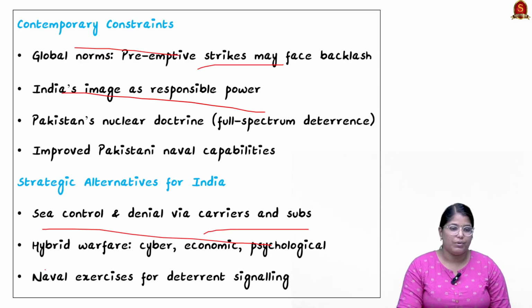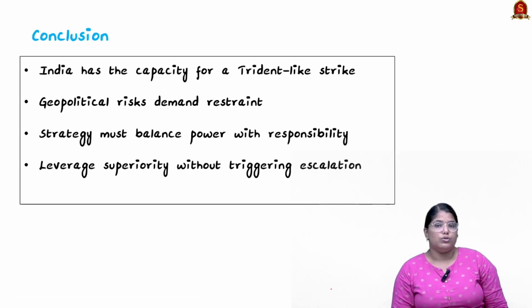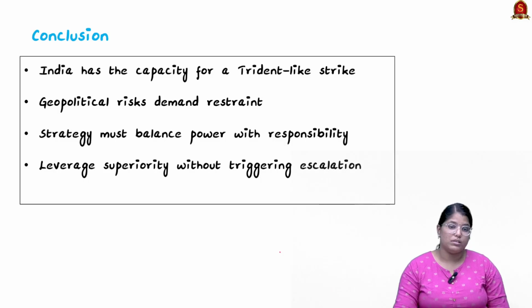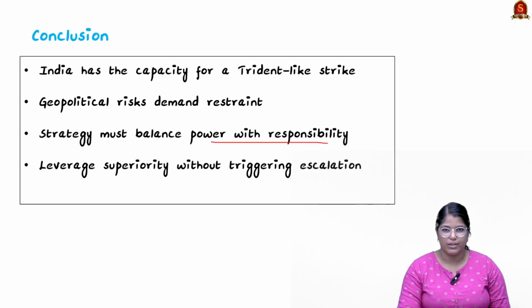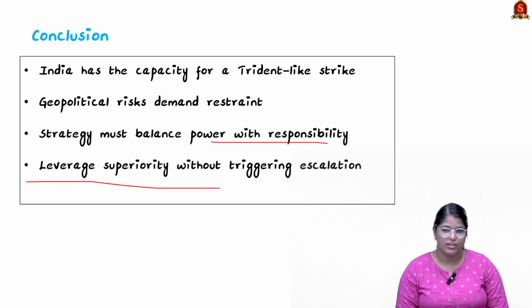And apart from that, we can use a lot of naval exercises for deterrent signaling. To conclude, India should have a strategy that balances power with responsibility, and we should leverage our superiority without triggering any kind of escalation in the region.